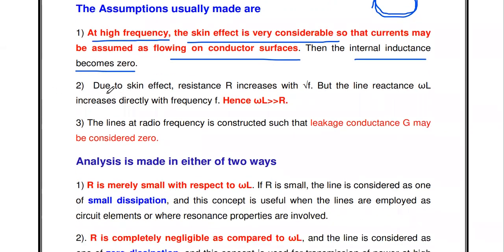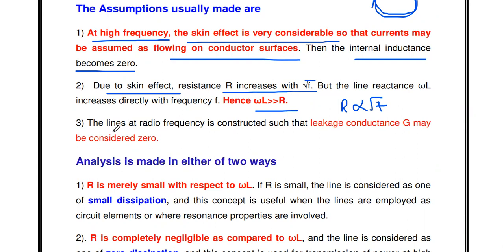Then the second point: due to skin effect, the resistance R increases with the square root of frequency. So the resistance R value is directly proportional to the square root of frequency. But the reactance omega L varies directly with the frequency. That means the omega L value is much greater than R, that is, the resistance R is very small when compared to omega L. Okay, this is the second assumption.